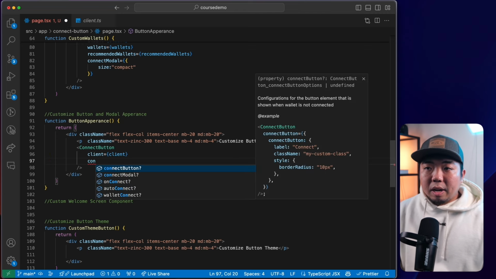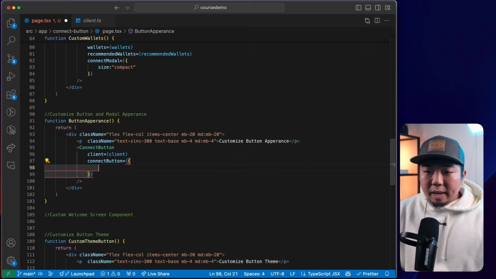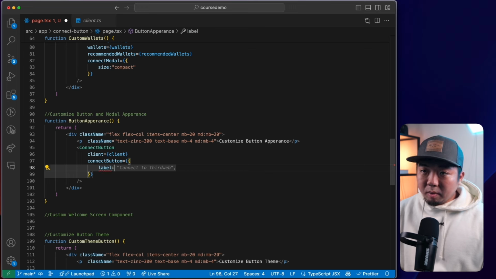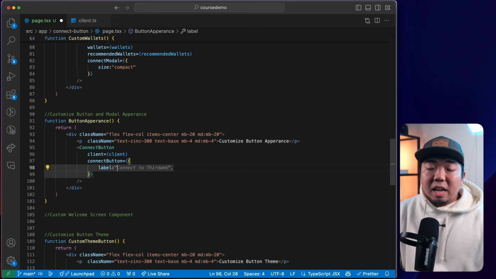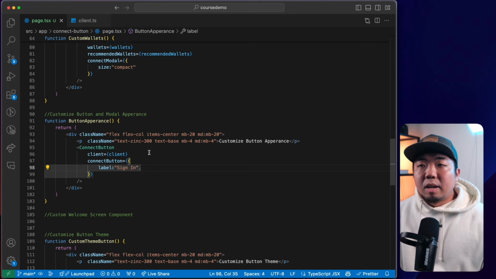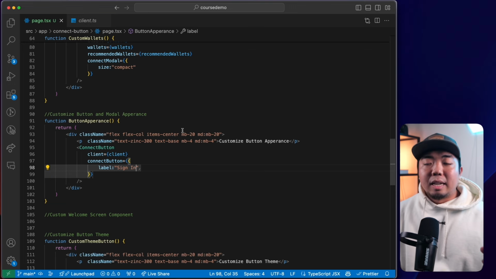So here we can get our connect button option. And we can change the label within our connect button. And this is going to change the text of the connect button UI component. So maybe here we wanted to say sign in. Maybe we're abstracting away some Web3, or maybe we wanted to say, hey, sign in to our app name. You can customize the label and text of the button.